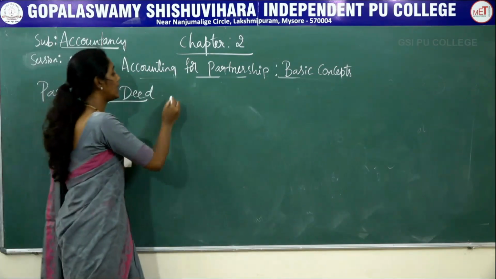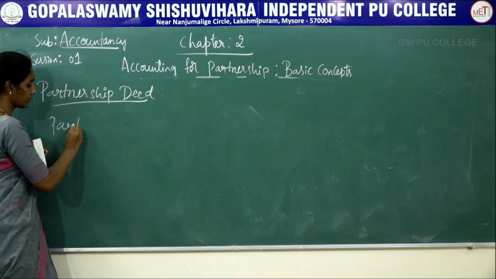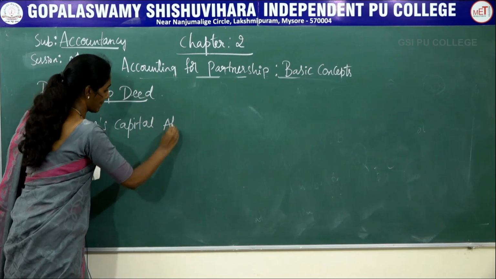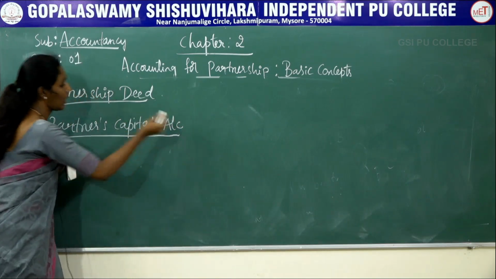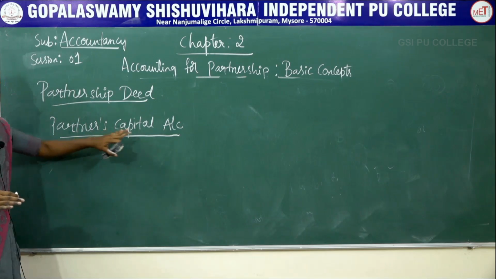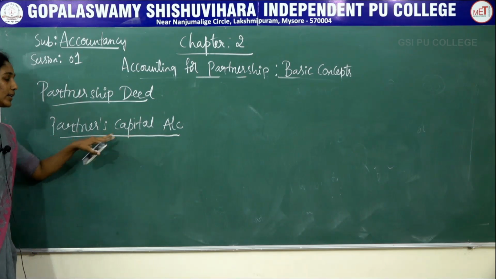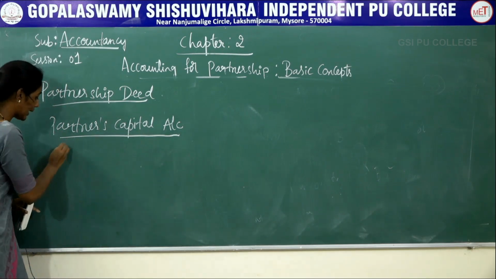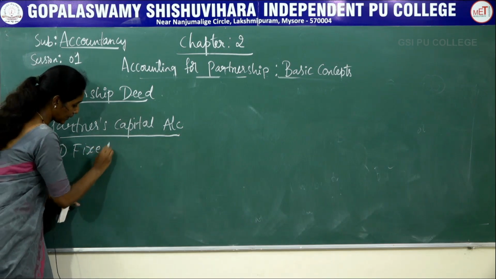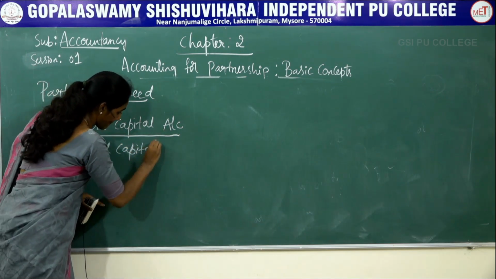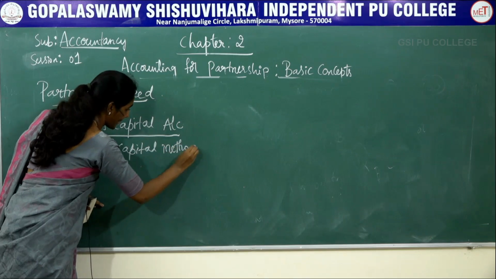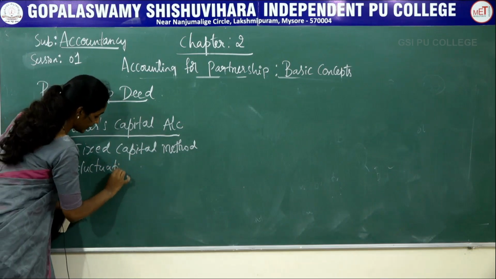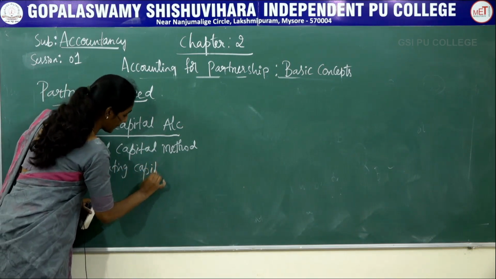Next is partners capital account. And this is very important, partners capital account. So here under this partners capital account, we are going to prepare two accounts. One is fixed capital and the second one is fluctuating capital.